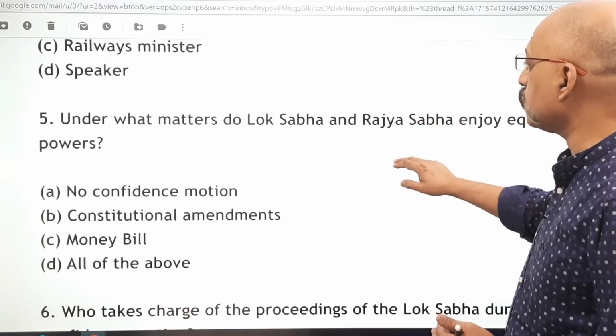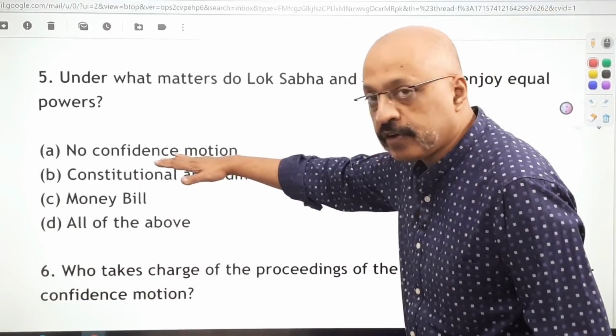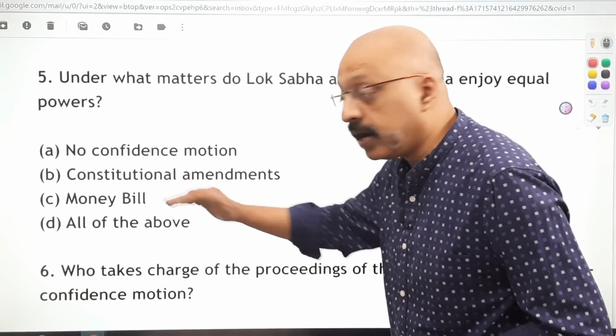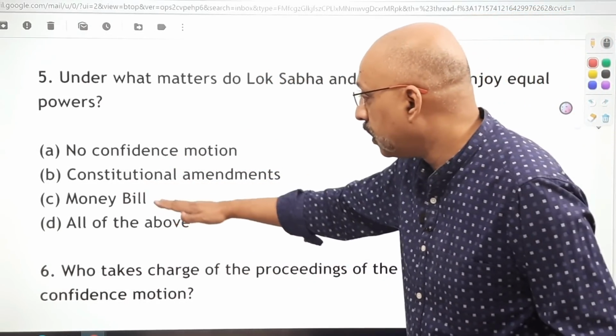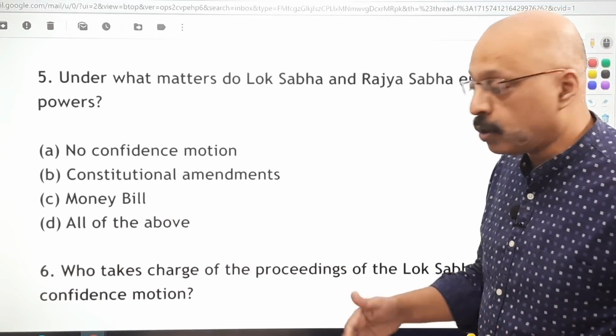Under what matters do Lok Sabha and Rajya Sabha enjoy equal powers? No confidence motion? No, it happens only in the Lok Sabha. Money bill? Again Lok Sabha. Constitutional amendments? Yes, that's where it has equal powers.